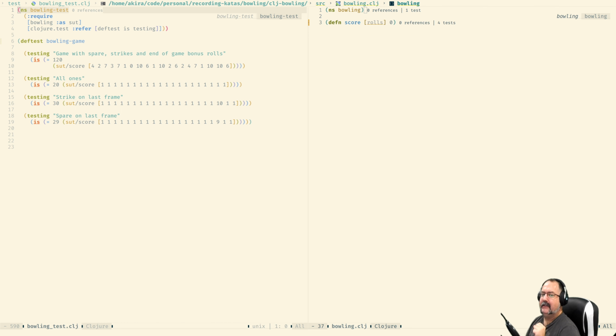That actually ties in with one of my beliefs about kata exercises. There is no point in doing them twice exactly the same, because you don't gain any benefit from that. If you're using the same language, change the way you approach the kata.